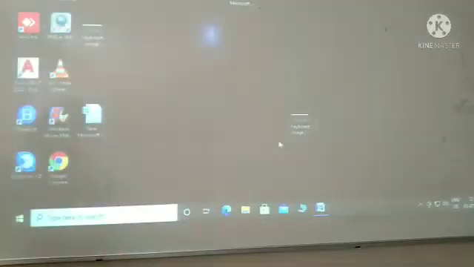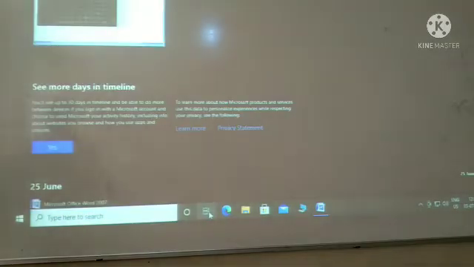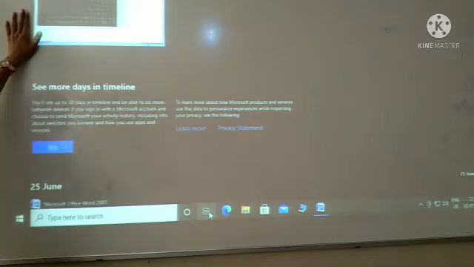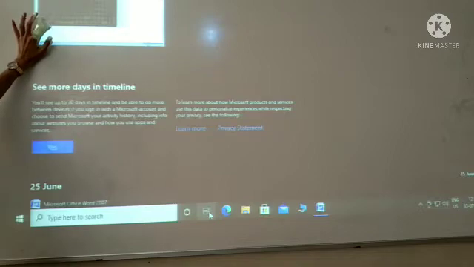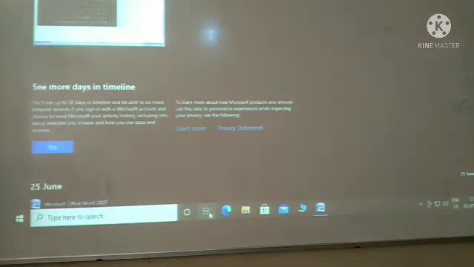By clicking on the task view icon, this is the task view icon, we can see all our currently running programs. Here only my Microsoft Office Word document is running, so for that reason I can see only this in my task view icon.